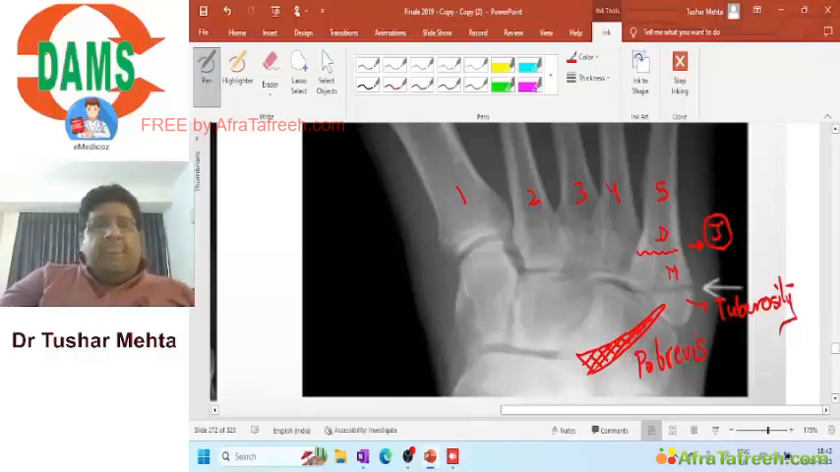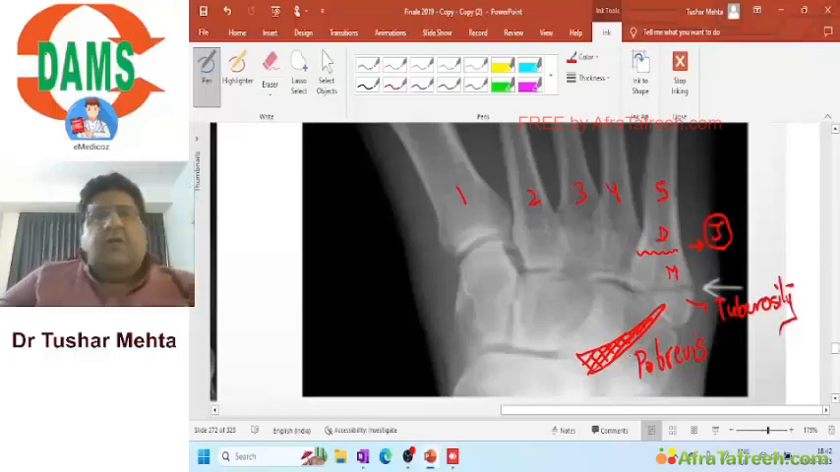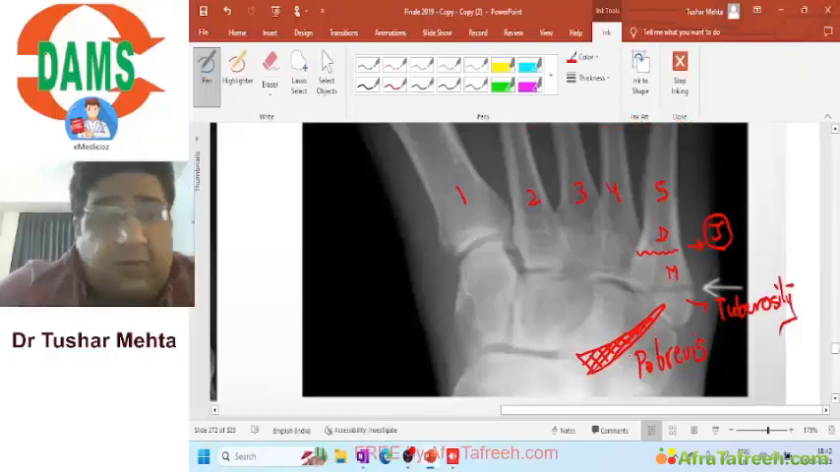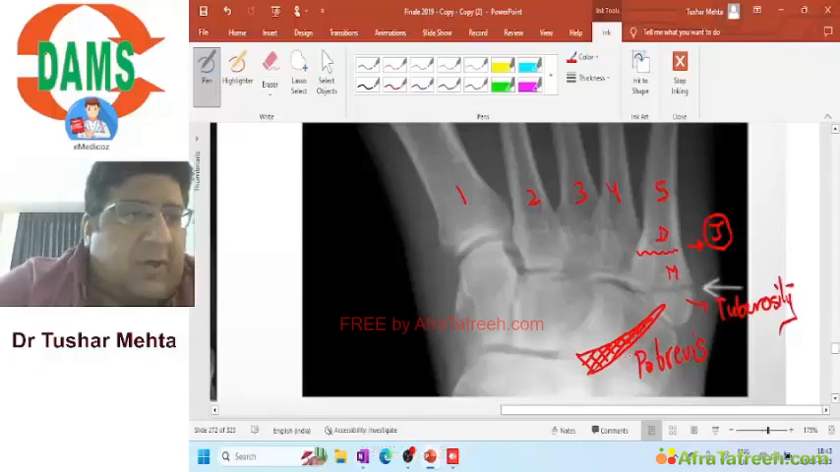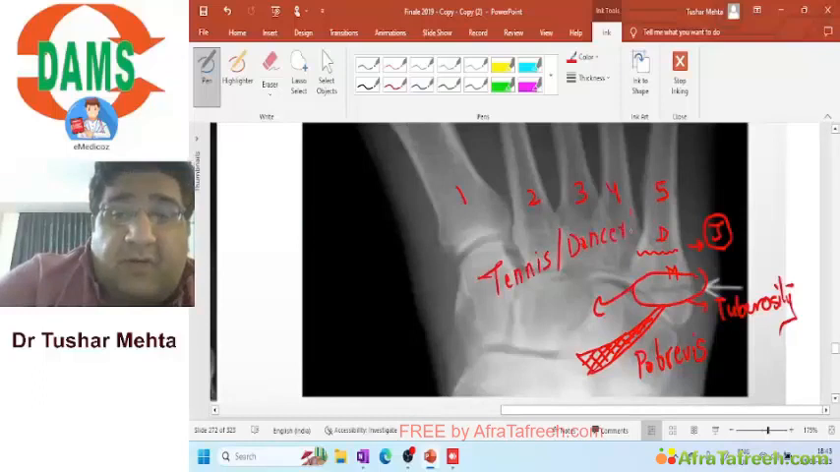Are you listening to me, everyone? It is quite possible that this tendon called peroneus brevis can go into violent contraction. And when this tendon goes into violent contraction, it can lead to avulsion of the tuberosity at the base of the fifth metatarsal. In that scenario, this fracture will be called tennis fracture. This fracture will be called dancer's fracture. This fracture will be called, come on, speak up everyone, pseudo-Jones fracture.